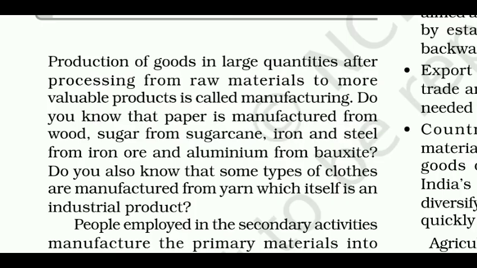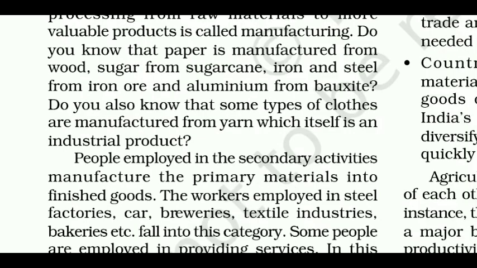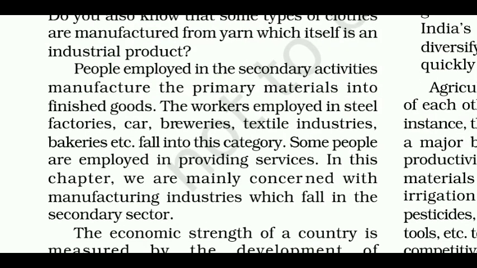Production of goods in large quantities after processing from raw materials to more valuable products is called manufacturing. Do you know that paper is manufactured from wood, sugar from sugarcane, iron and steel from iron ore, and aluminium from bauxite? Do you also know that some types of clothes are manufactured from yarn, which itself is an industrial product?